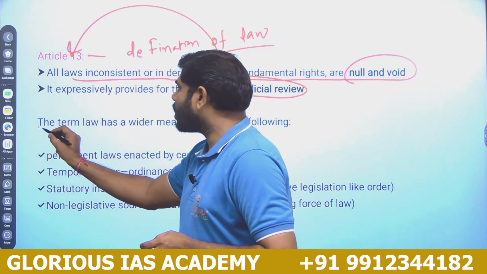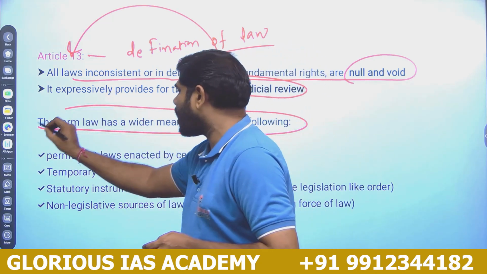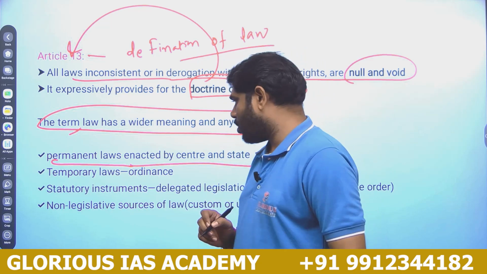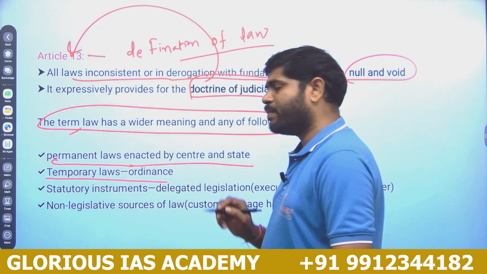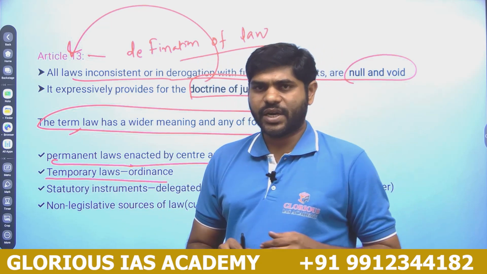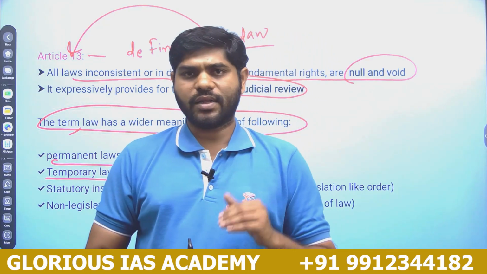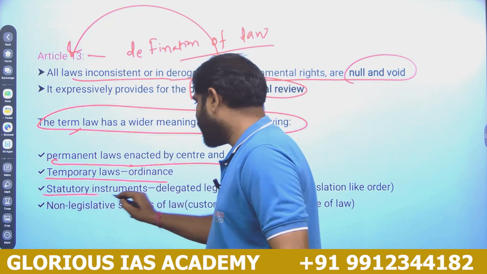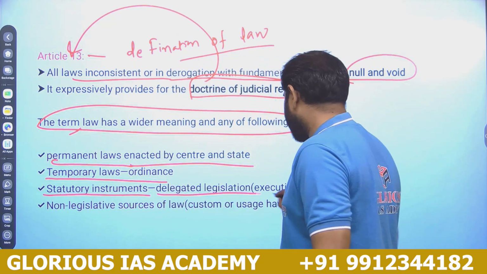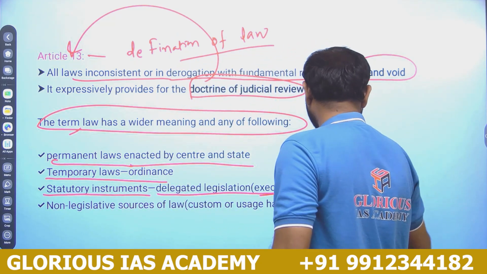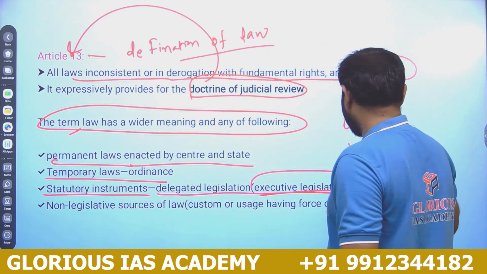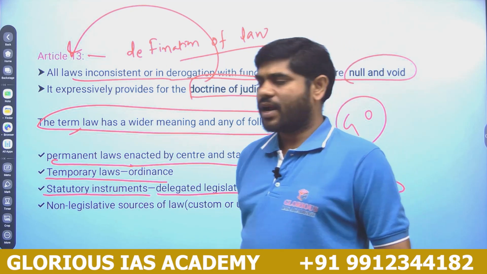So what all comes under law? Permanent laws enacted by the state government and central government, and temporary laws, that is, ordinances issued by the President at the central level and the Governor at the state level, also come under laws. Statutory instruments, meaning delegated legislation or executive legislation like orders and government GOs, also come under Article 13.